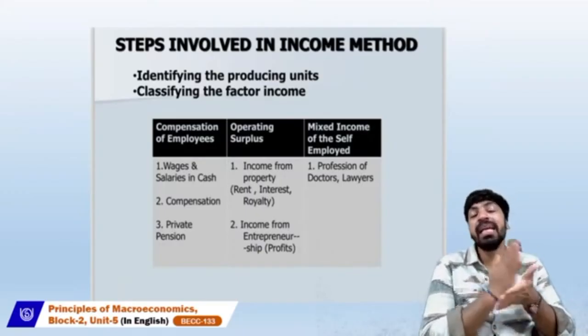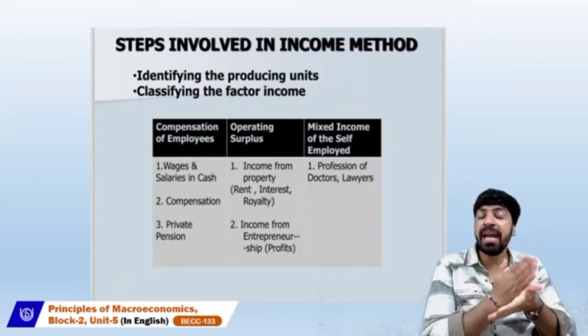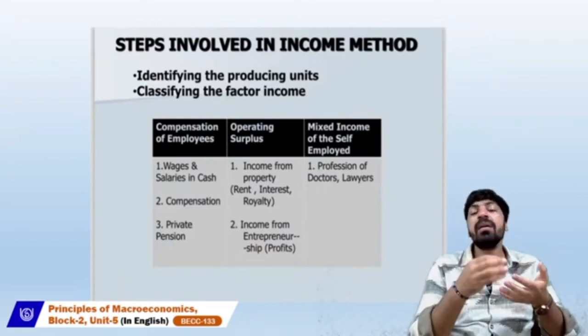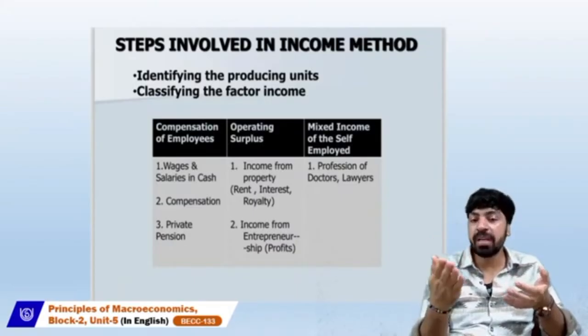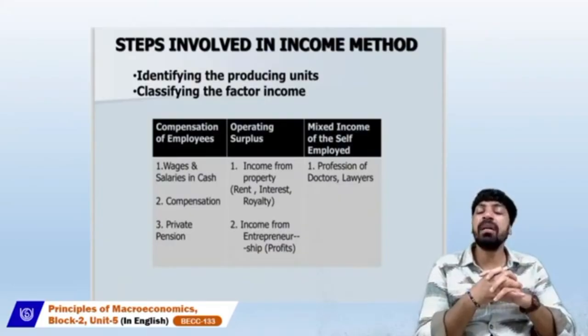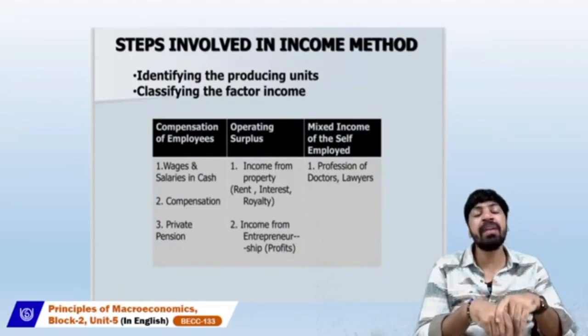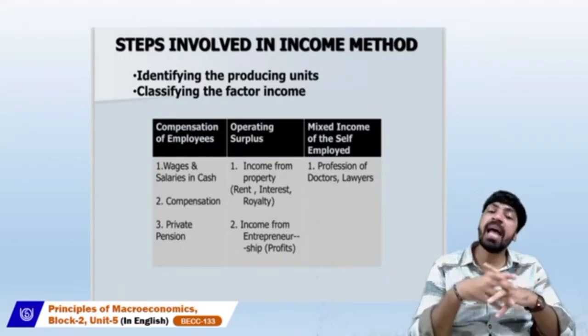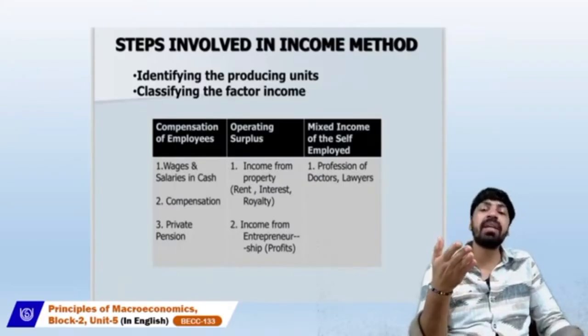The first one is income from property. It would be rent, interest, and royalty. That comes under operating surplus. Any income earned from entrepreneurship, in the form of profits and revenues, is also a part of the operating surplus.